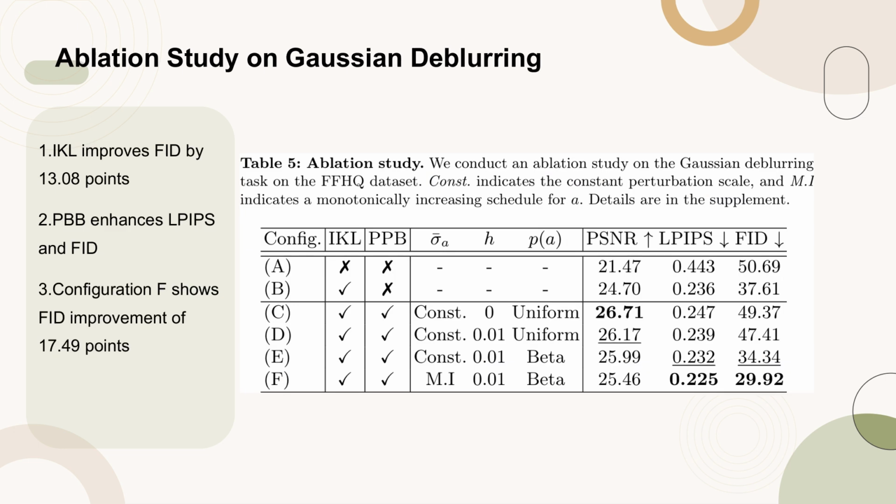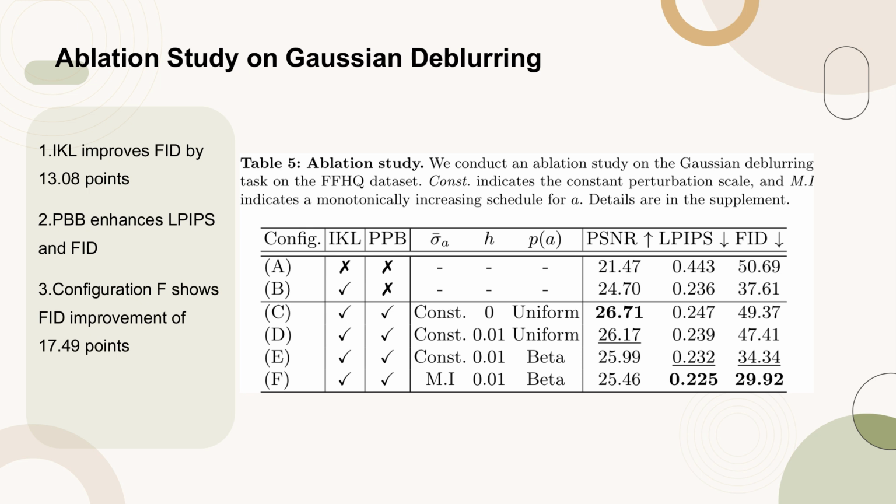Table 5 presents the results of an ablation study conducted on the Gaussian deblurring task using the FFHQ dataset. The study investigates the contributions of integral KL divergence, IKL, and perturbed posterior bridge, PPB, to the DAVI framework. Configuration B, which includes IKL, shows a significant improvement in the FID score by 13.08 points compared to Configuration A, highlighting the effectiveness of IKL.